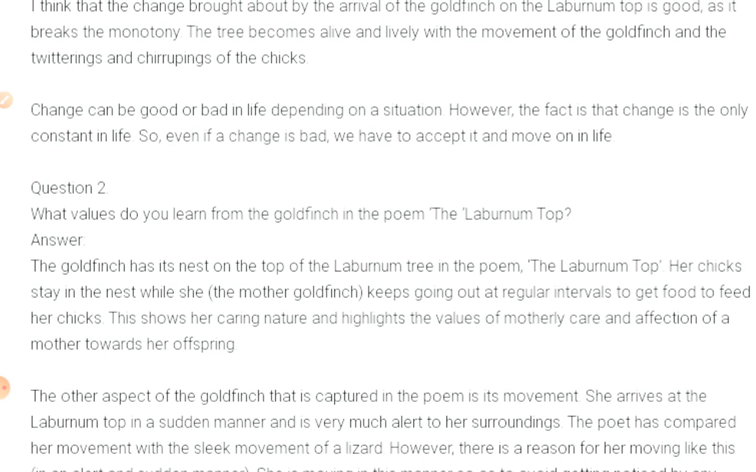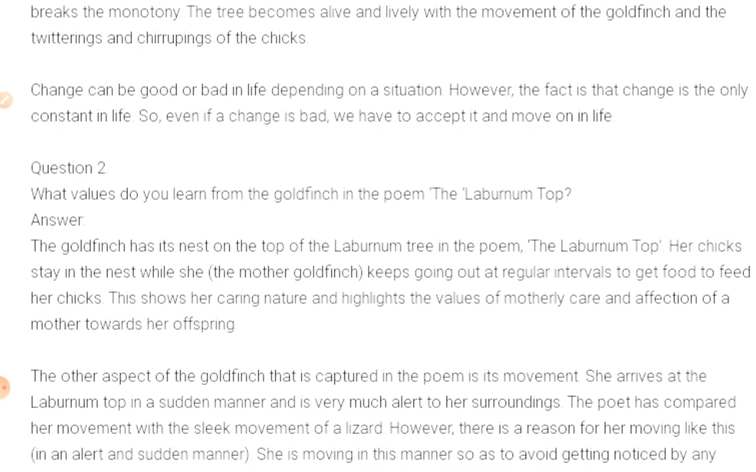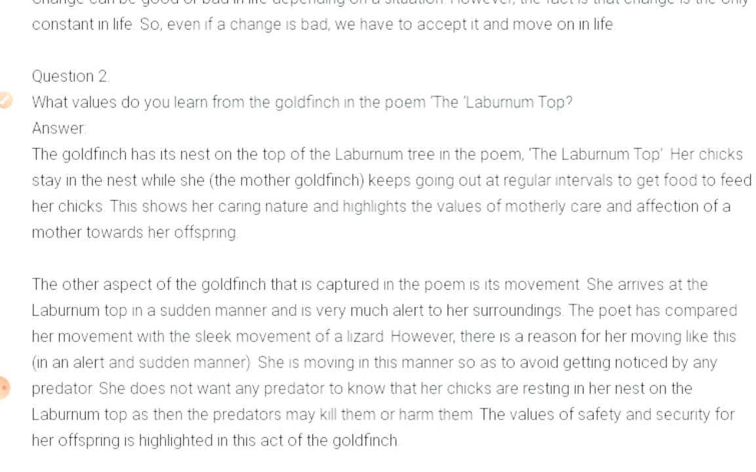Answer. The golden finch has its nest on the top of the laburnum tree in the poem. Her chicks stay in the nest while she, the mother golden finch, keeps going out at regular intervals to get food to feed her chicks. This shows her caring nature and highlights the value of motherly care and affection of a mother towards her offspring.